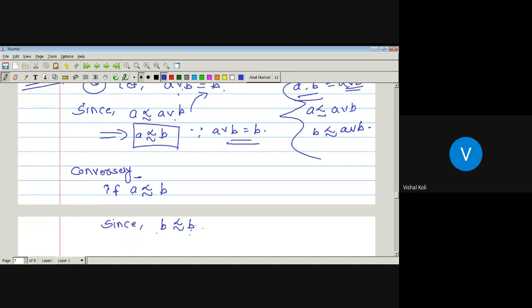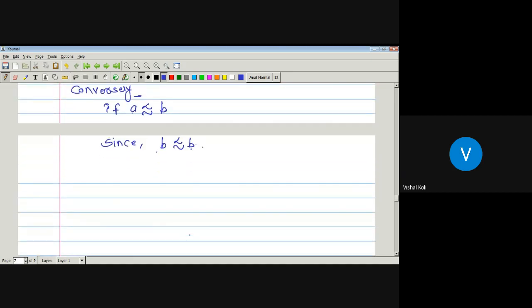Now, A precedes B and B precedes B. Then, by the definition of upper bound, B is an upper bound of A and B. But by the definition of least upper bound, what is the least upper bound of A and B?